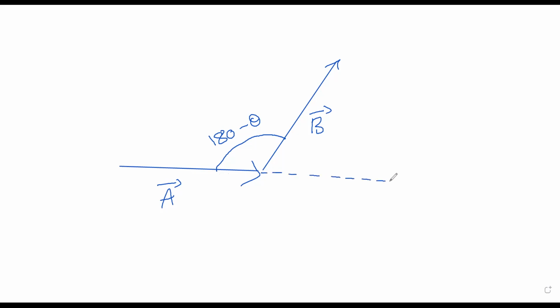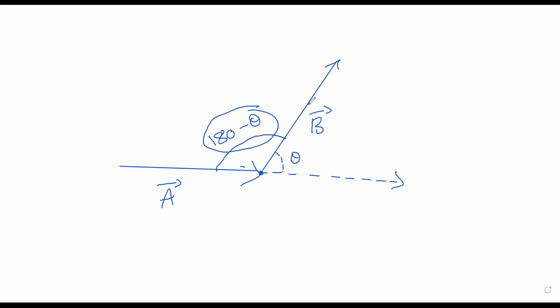By translating the vector A bar here, I can make the tail of the first vector match with the tail of the second vector. And that is nothing but the extension of this line. So when I do the extension, then the tail of the first vector is matching with the tail of the second vector. Then this angle becomes theta, that is the angle between the vectors. And if head and tail are matching with each other, then this becomes 180 minus theta. So that is the idea I want to tell you.